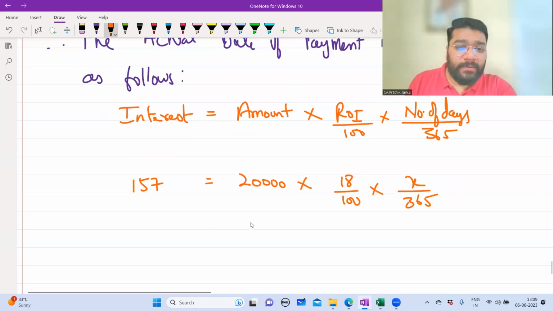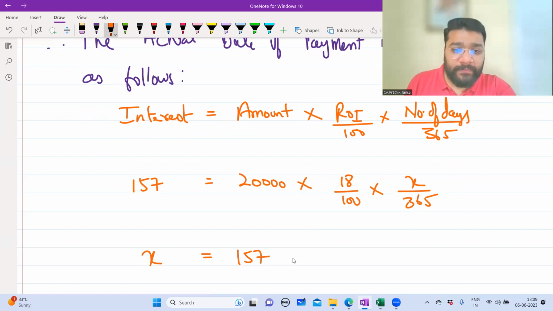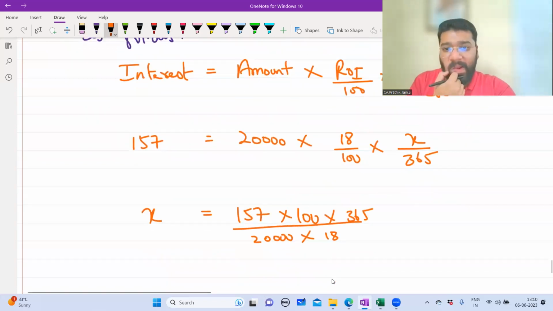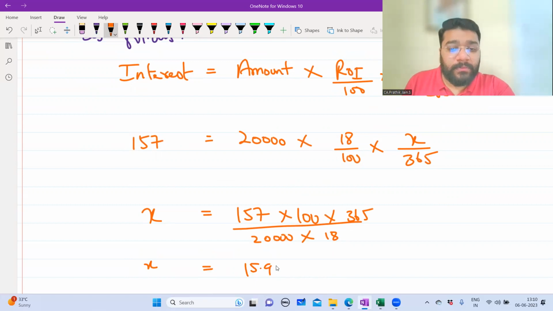So X is equal to 157 into 100 into 365 divided by 20,000 into 18. X is equal to how much? So 15.9, so 16. Round off to 16 days.